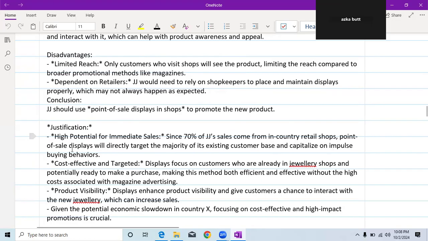And number two, why I'm saying that it is important, is because this is cost effective and targeted. Displays focus on customers who are already in jewelry shops and potentially ready to make a purchase, making this method both more efficient and effective without the high cost associated with magazine advertising.